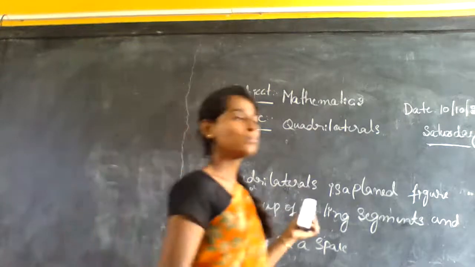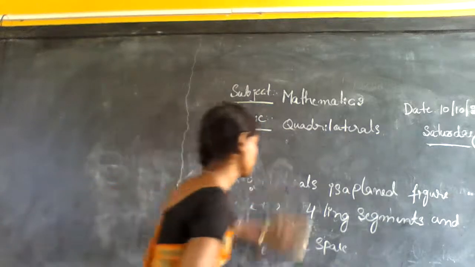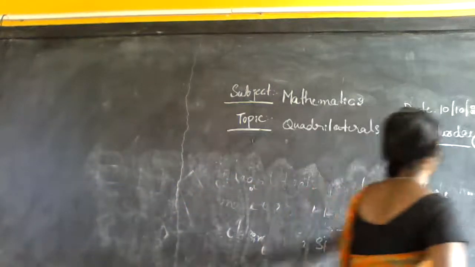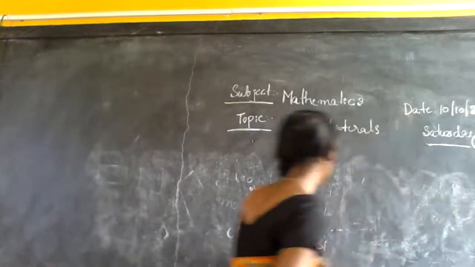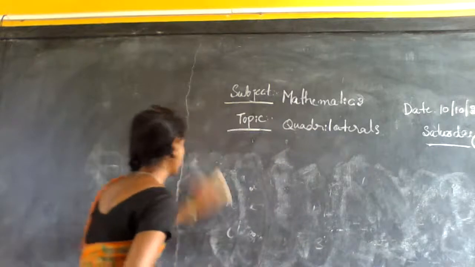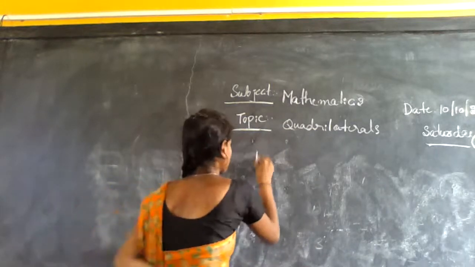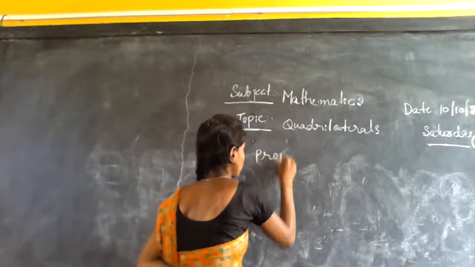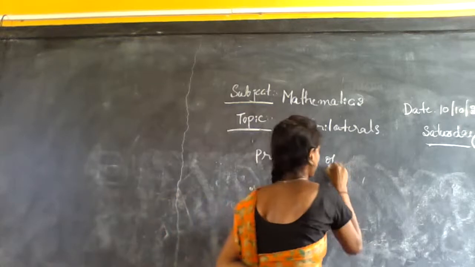Now we shall move on to the common properties of quadrilaterals. What are the common properties of quadrilaterals? Anybody? Properties of quadrilaterals. Common properties.